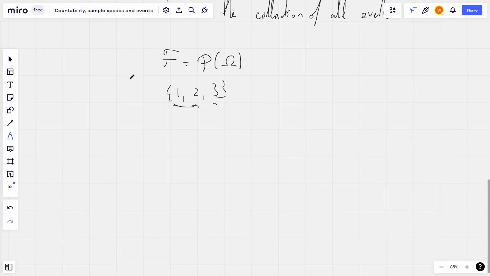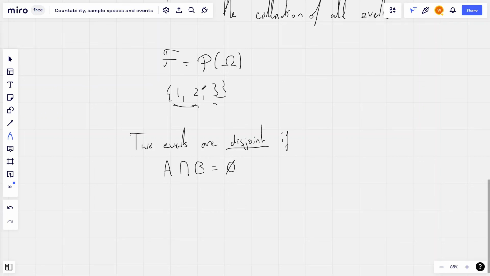Okay, and finally for this video, we're going to define what it means for two events to be disjoint. Two events are disjoint if we have that some event A intersect some event B is equal to the empty set. So these can't occur at the same time.